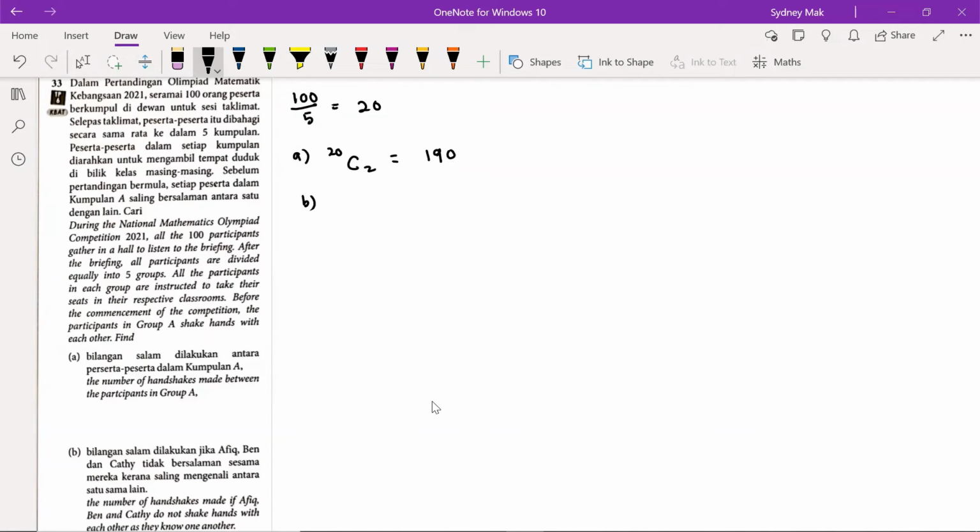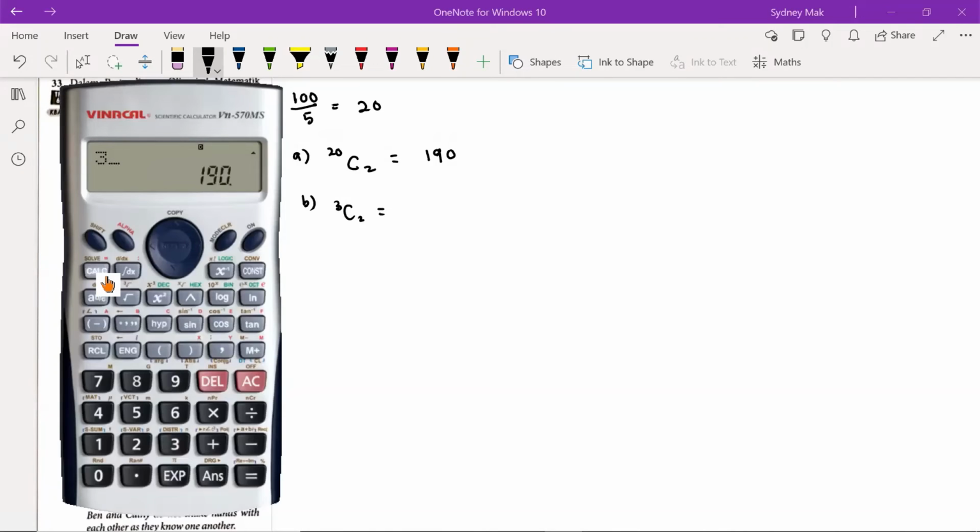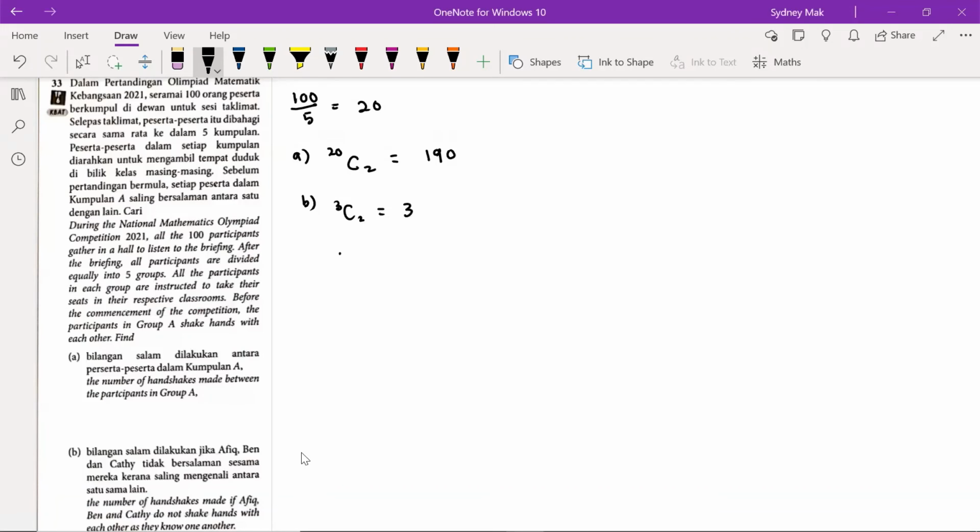For the 3 of them, the number of handshakes is 3C2, which is 3 handshakes. Therefore, we take 190 minus 3, so we have 187. We can use this way.